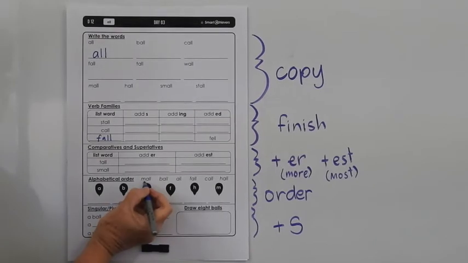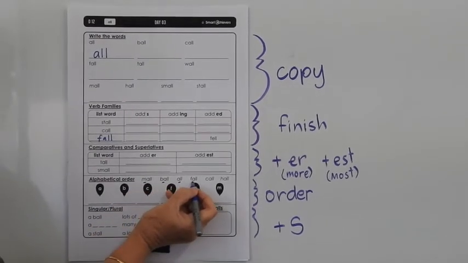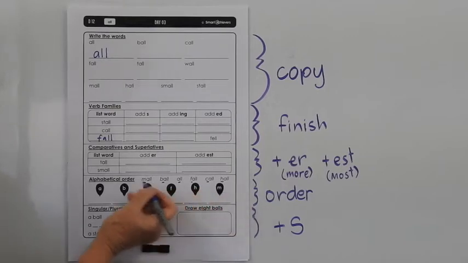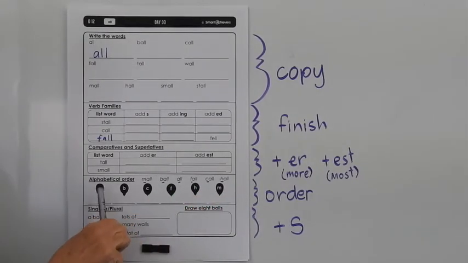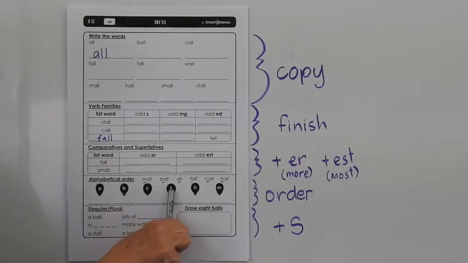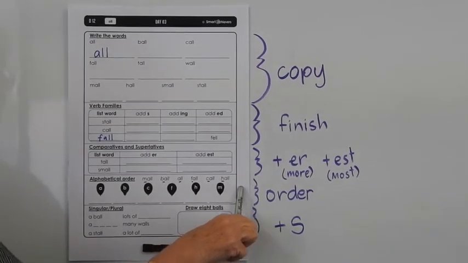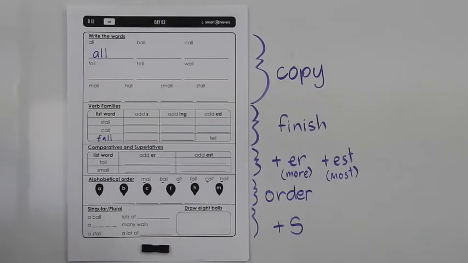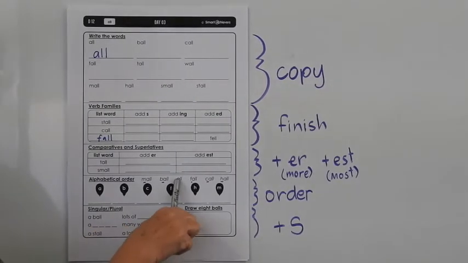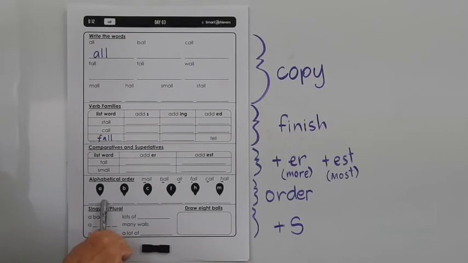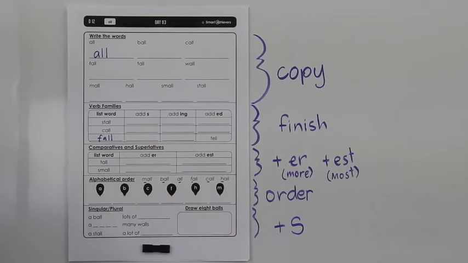Alphabetical order is where you have to find the words to put them in alphabetical order. And you've got to look at the first letter of each word. So if we say the alphabet and look at those words, we'll find that there's one starting with A, B, C, none for D, E, F, G, H, I, J are missing, K, L, M, and there's none after the letter M. So let's have a look. A, which word starting with A? All, so you'd have to write all. A, B, which word starting with B? Ball, so you'd write ball in there. You can finish that on your own, it's fairly easy.